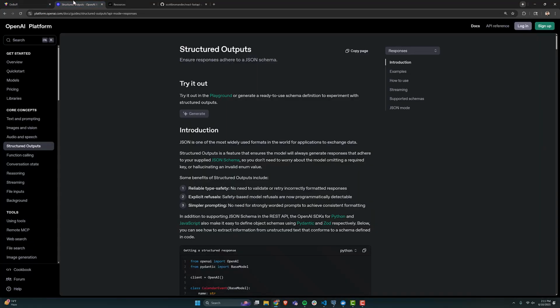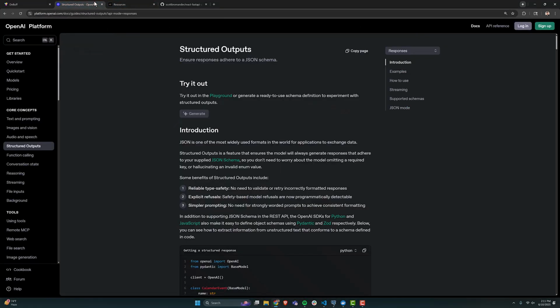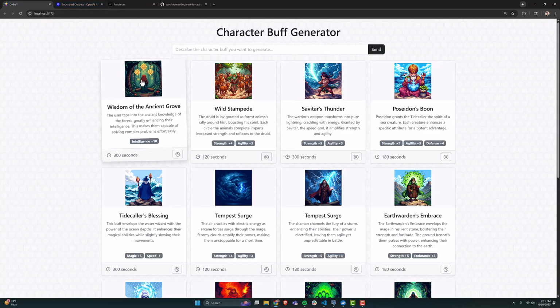I'll write about a lot of this stuff, like the endless game concept and structured outputs, and probably do a full write-up on this particular app over on the After Camp blog. But I want to shoot this video and walk through a little bit of how this thing works. What I want to show you here is that I use some agents, and then I use those structured outputs to create the text. So the name of the buff, the description, and then the stat change.